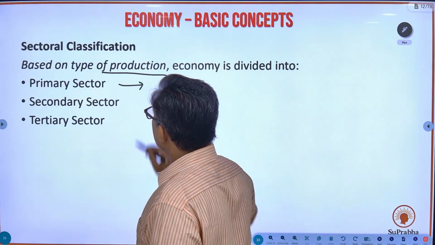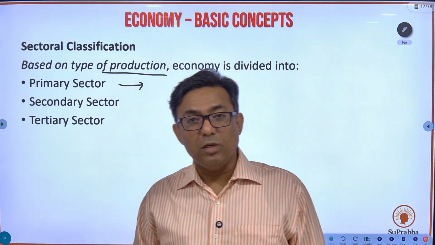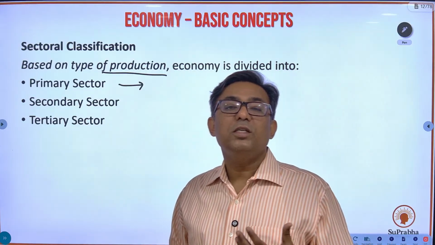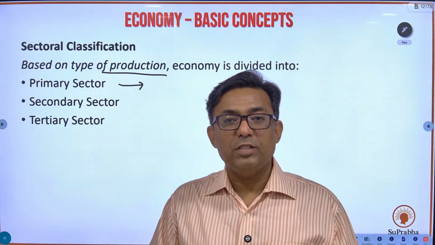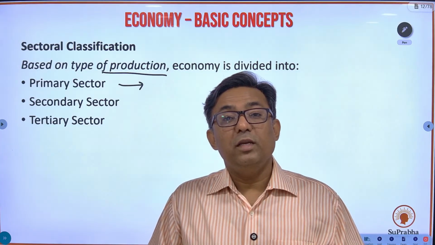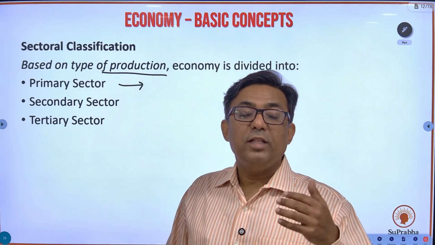So primary sector is one where the produce is natural. Okay, you get something from nature, you produce something from nature itself, that is primary sector. Okay, so agriculture and allied activities like fishing, animal husbandry, then you have mining. So these are the produce you get from nature, that is a primary sector.